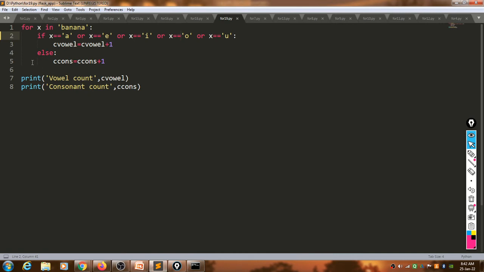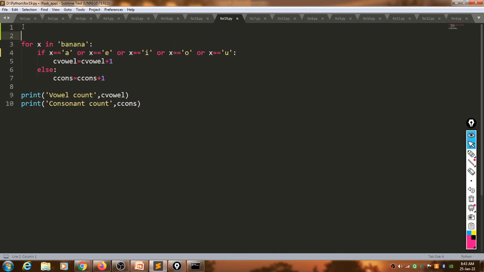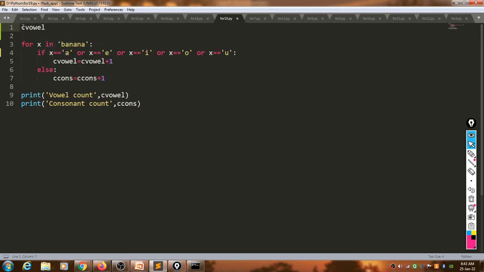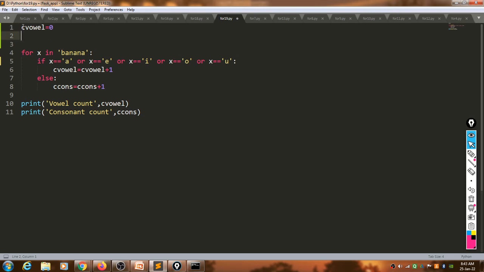Whenever we are using temporary variables, these two variables we are using within the program, we should assign those variables to 0 first, so that the Python interpreter can understand what the data types for those variables are.